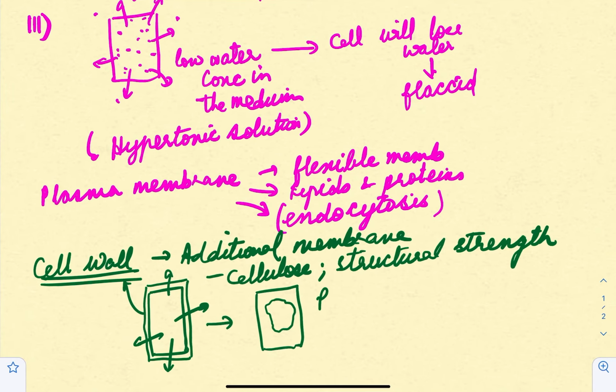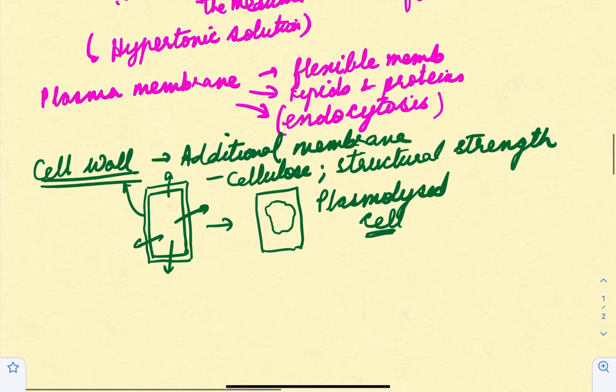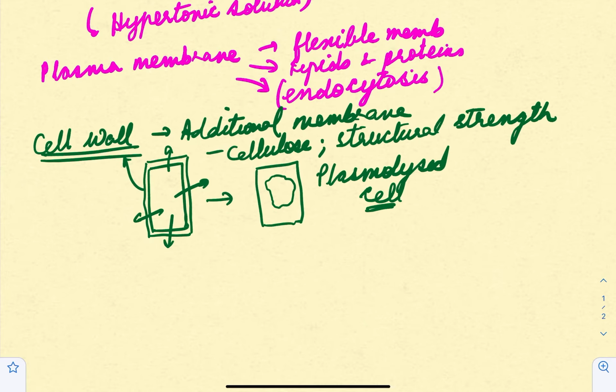Such a cell is referred to as a plasmolyzed cell. That means the cell contents have shrunk because of loss of water due to osmosis, right? So this is important. Plasmolysis is the process and the cell is said to be plasmolyzed.